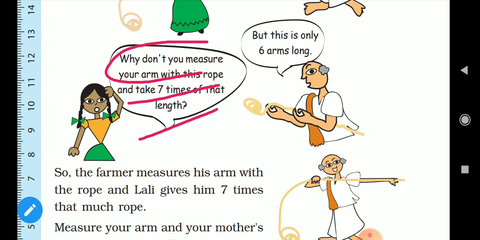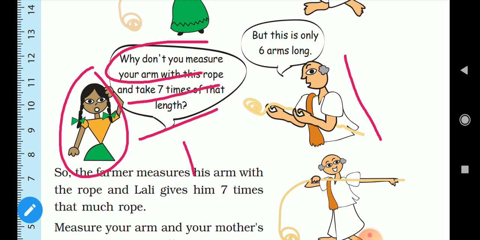So did you understand the difference between the girl's arm length and the farmer's arm length? The farmer is very tall, right? And the girl is small. So that's why the girl's arm length is smaller than the farmer's arm length. Okay. So children, you can also measure your arm length and your father's arm length also, and check whose arm is big.